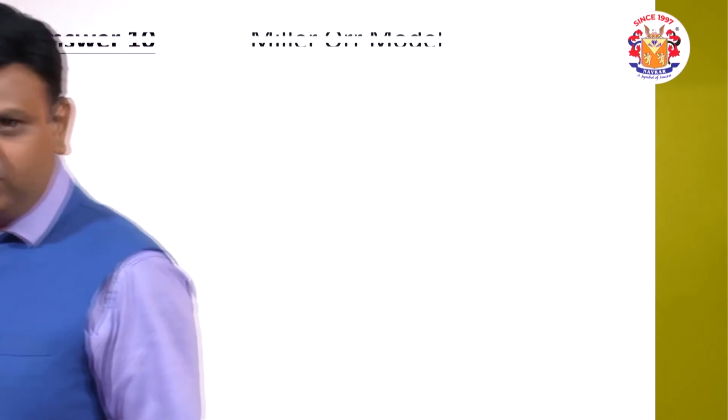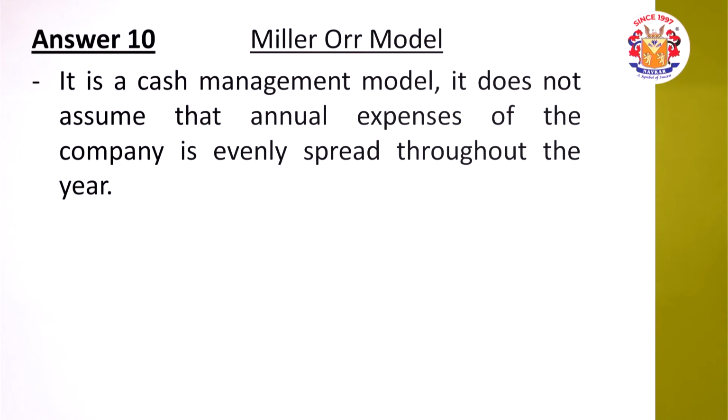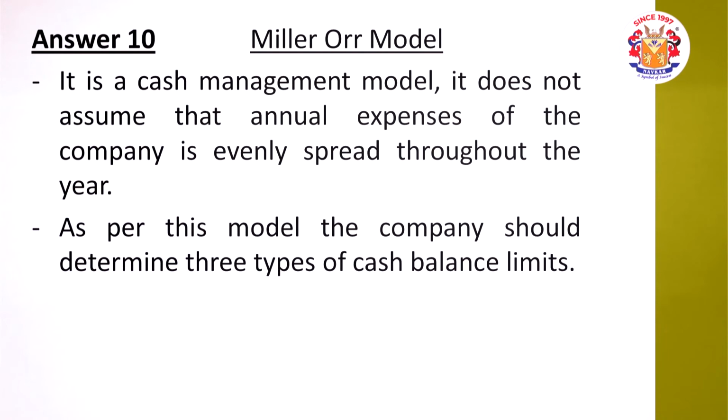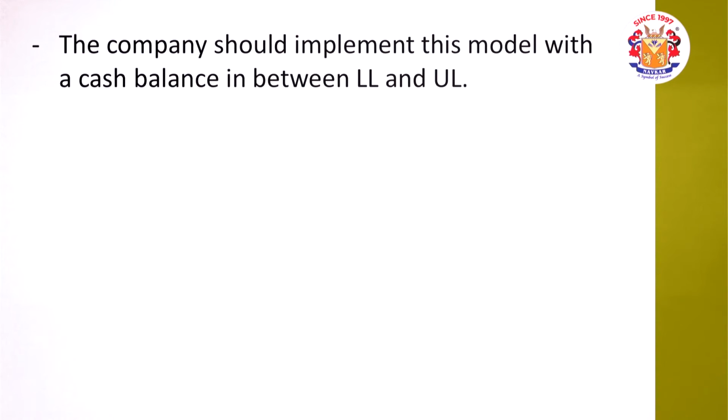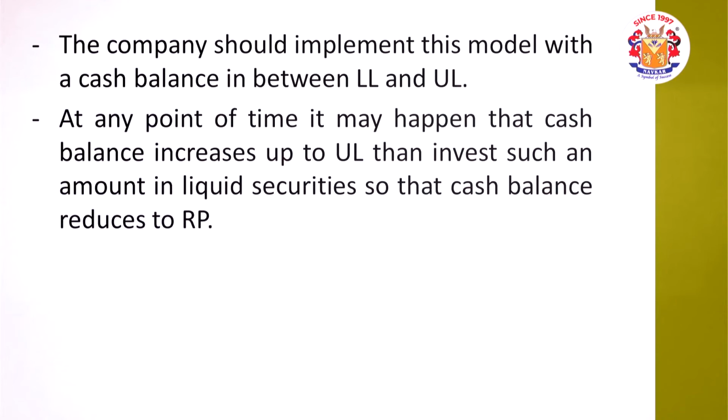I am reading a note with respect to the Miller-Orr model. It is again a cash management model. It does not assume that the annual expense of the company is evenly spread throughout the year. As per this model, the company should determine 3 types of cash balance limit: upper limit, return point, lower limit. Upper limit is UL, return point is RP, lower limit is LL. The company should implement this model with a cash balance in between the lower limit and the upper limit.